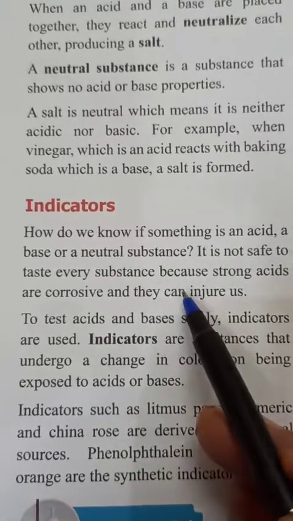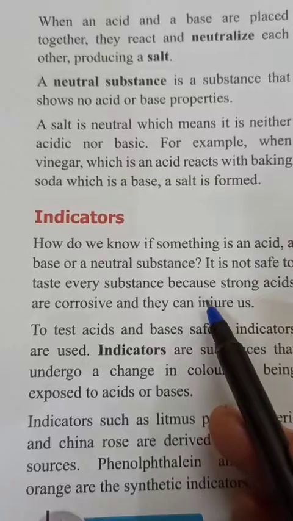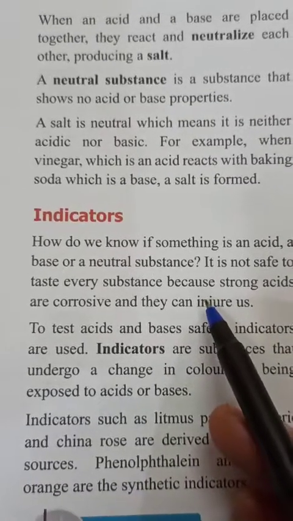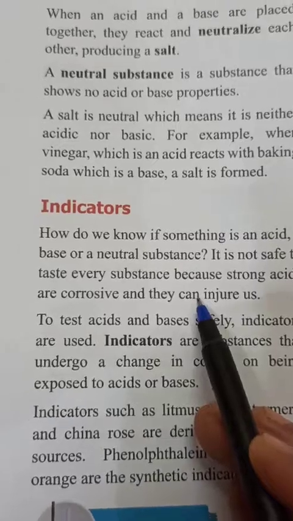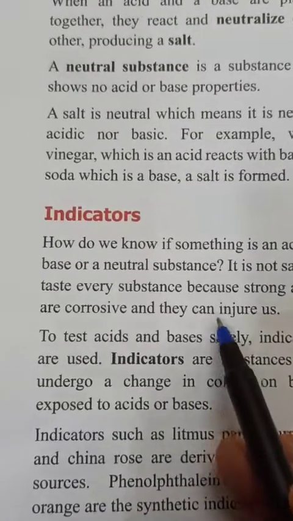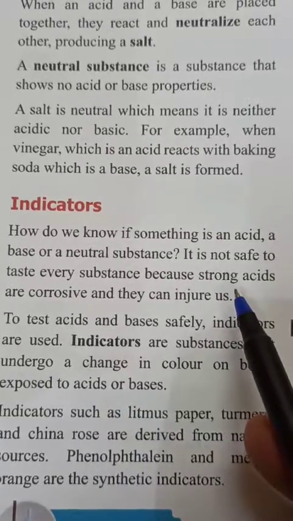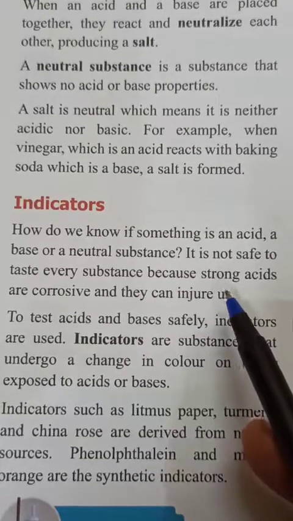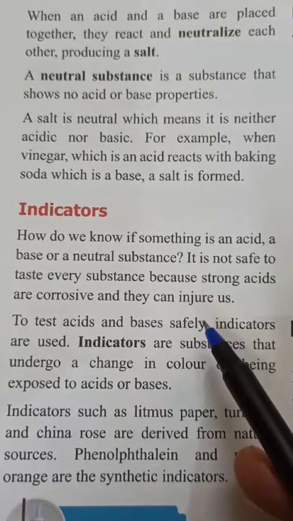We know that acids are sour in taste and bases are bitter in taste, but we can't taste everything. There are so many kinds of acids and bases which are very strong.